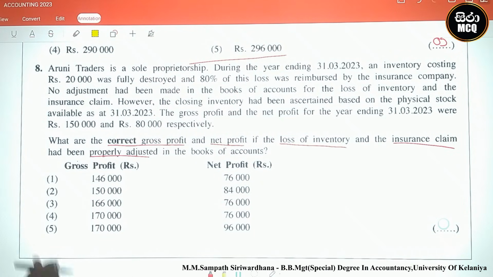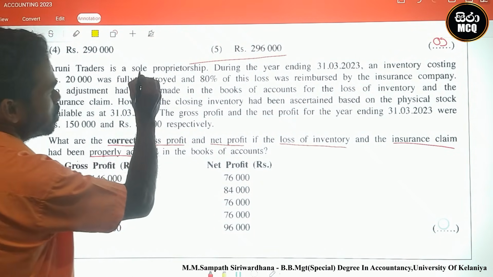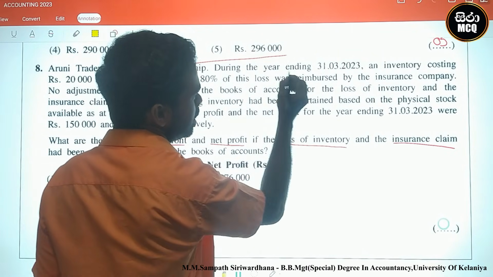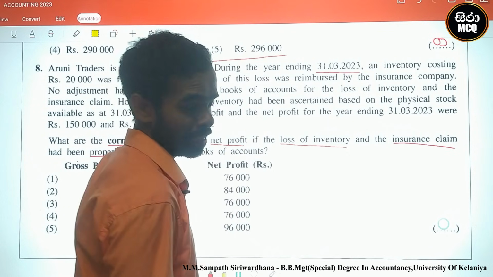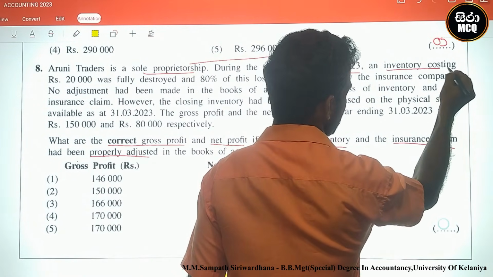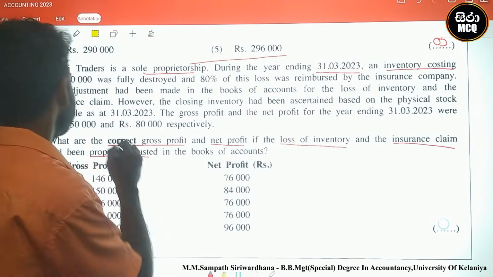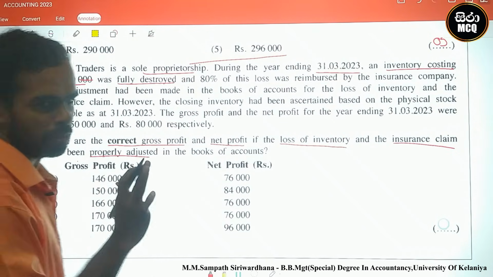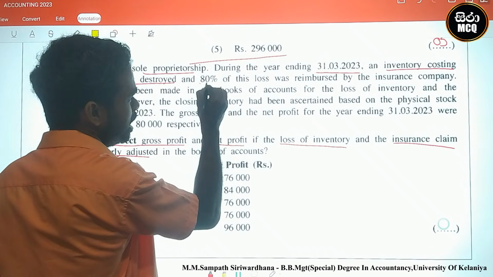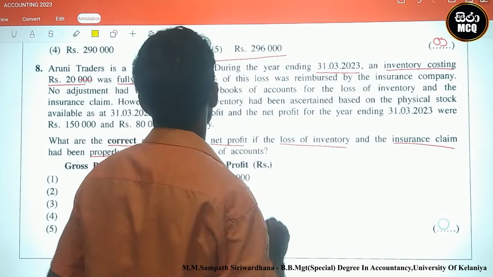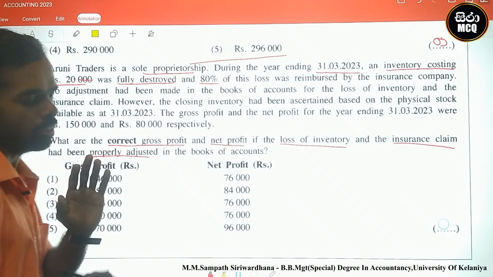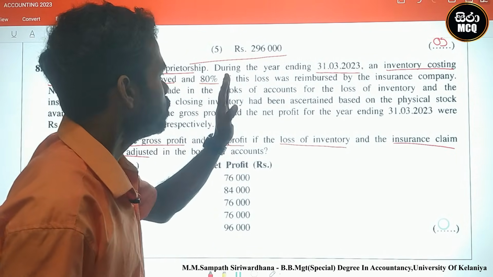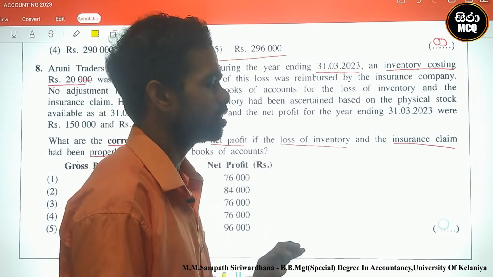Look here, the question. Aruni Traders is a sole proprietorship. During the year ending 31st March 2023, inventory costing 20,000 was fully destroyed, and 80% of this loss was reimbursed.